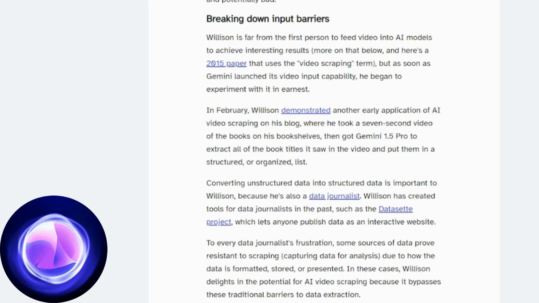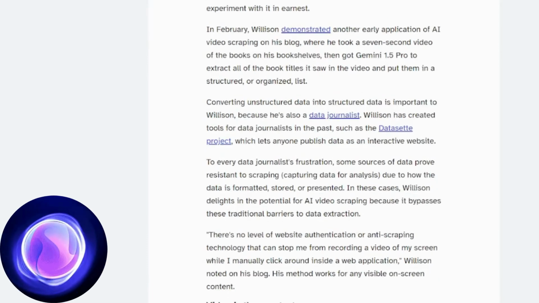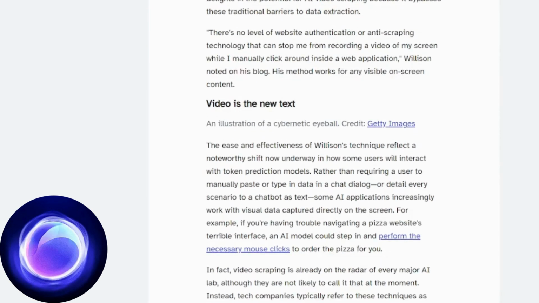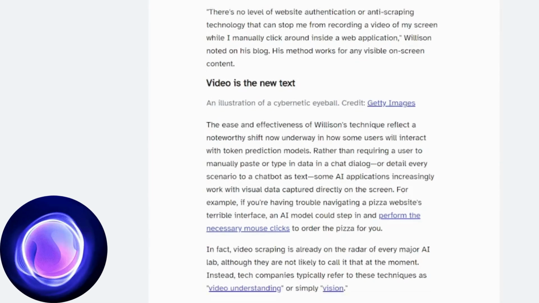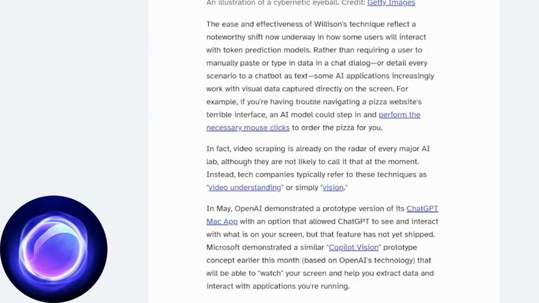However, this capability raises ethical and privacy concerns. While tools like AI Studio offer impressive results, they also open the door to malicious uses. Companies like OpenAI and Microsoft are already experimenting with models that can see a user's screen. Microsoft, for example, demonstrated a prototype called Copilot Vision, which can interact with the interface of applications, such as ordering